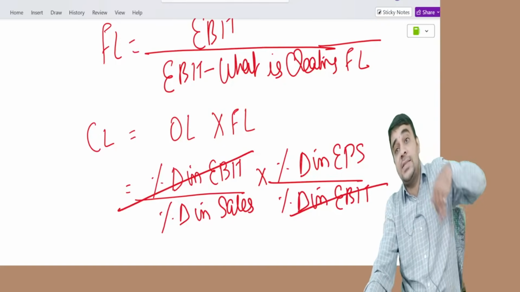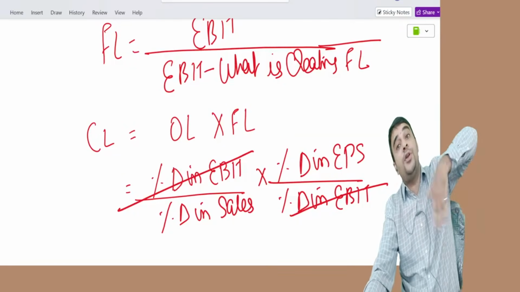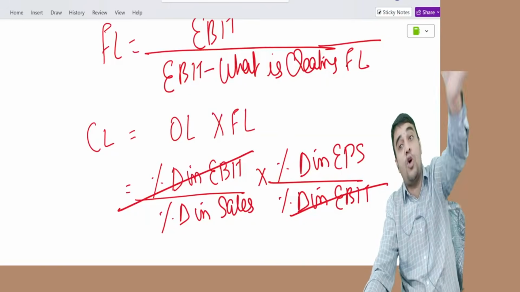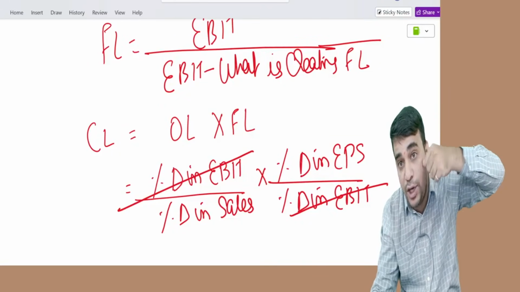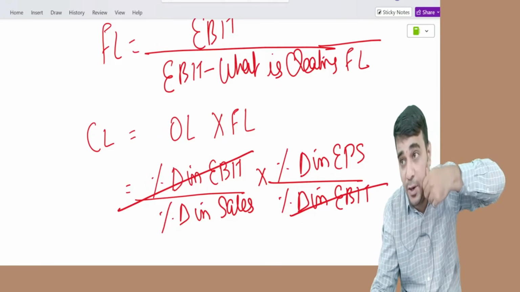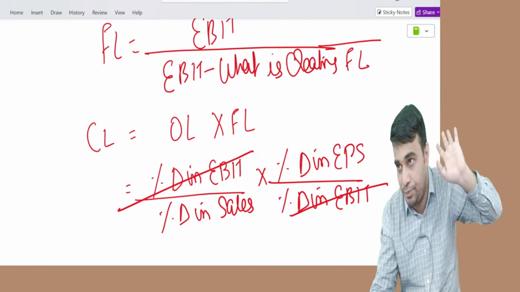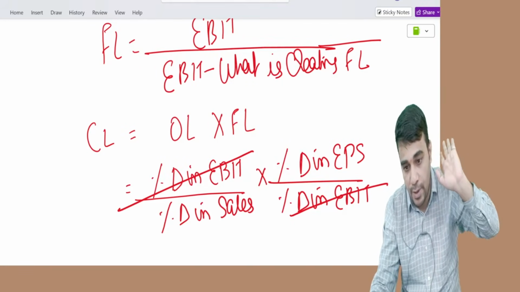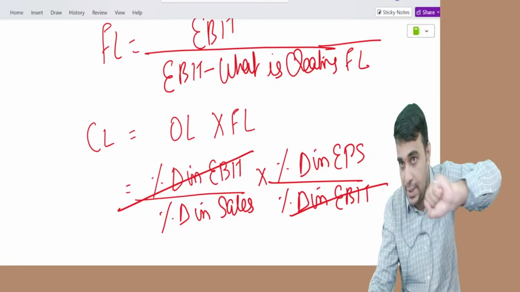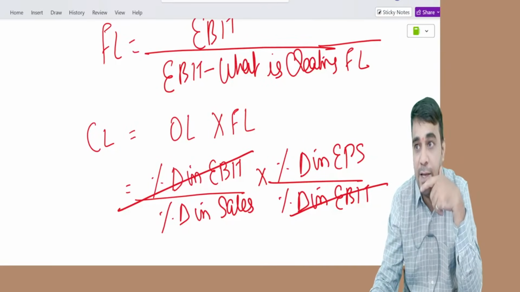Combined leverage is the starting point of income statement and ending point of income statement. Income statement means both operation and financial. Starting point is sales, ending point is EPS, end by start. One formula is percentage change in EPS by percentage change in sales.